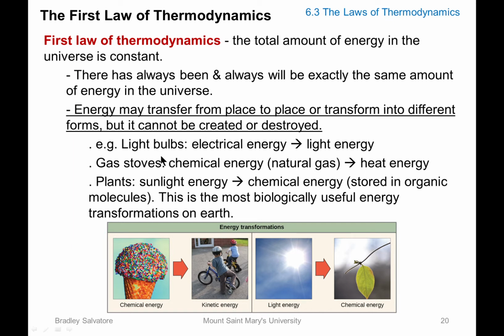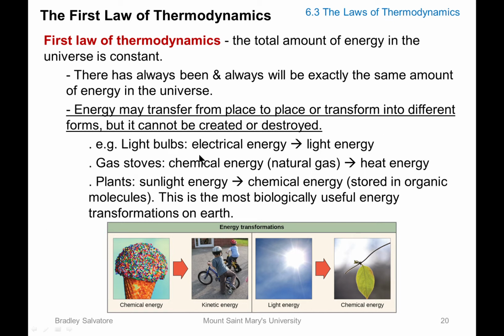For example, light energy, chemical energy, all the energy that we talked about in previous sections, but energy cannot be created or destroyed. In our example, with a light bulb, you see electrical energy being transformed into light energy. In the gas stove example that we just talked about, in the octane gas, we have chemical energy stored within the chemical bonds that will be transformed into heat energy.